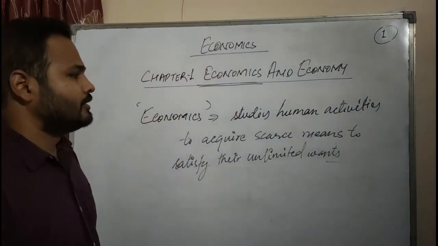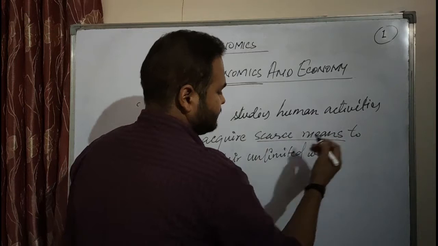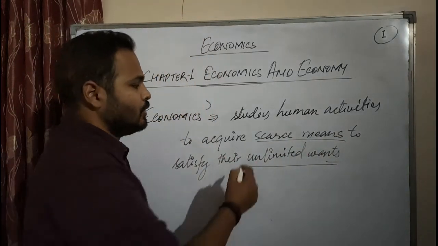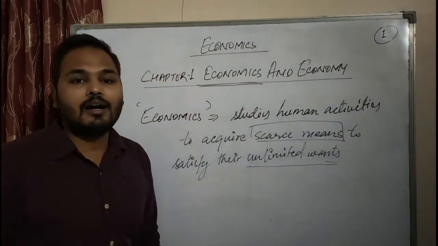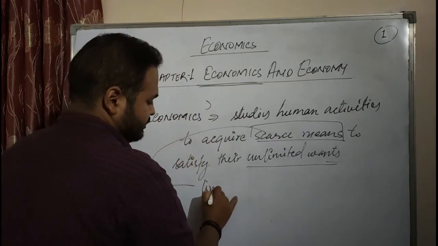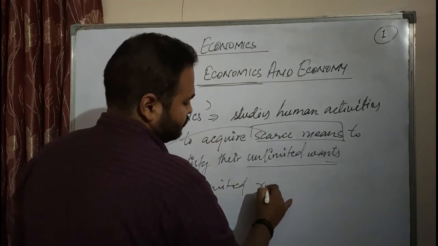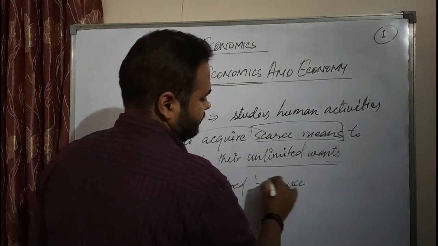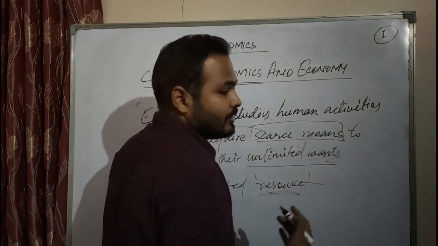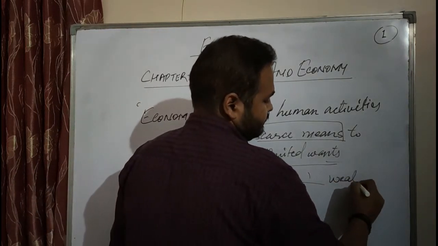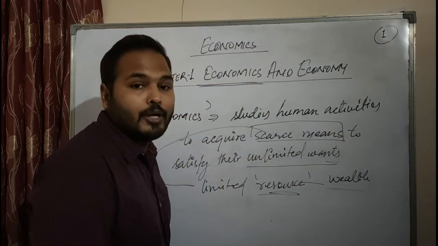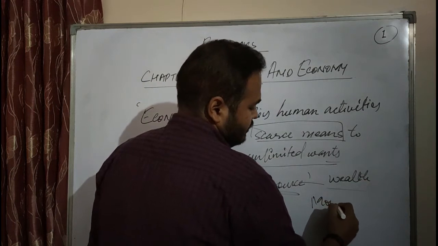Now, these two words come: scarce means and unlimited wants. We need to understand these two things. What is scarce means? These are our limited resources; scarce is also known as limited. And resource stands for wealth, or in a proper word, money.